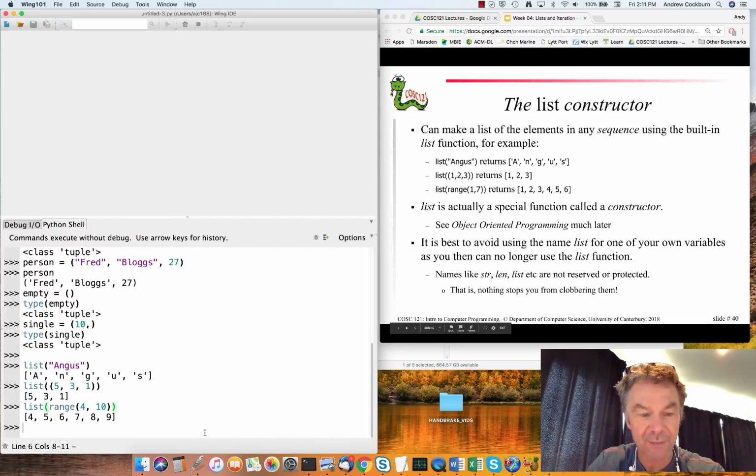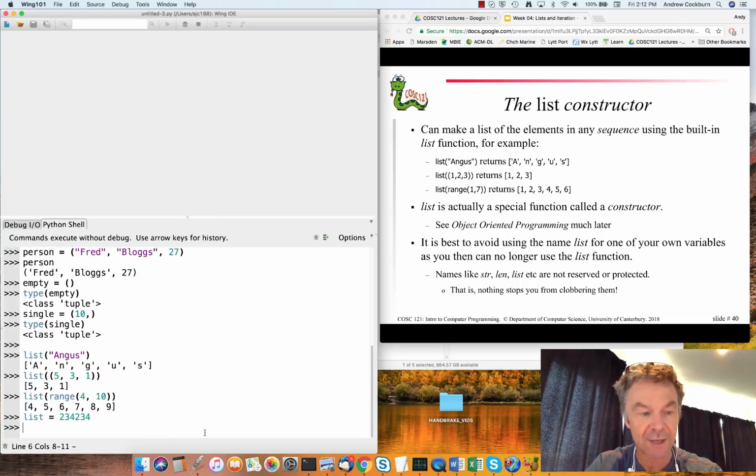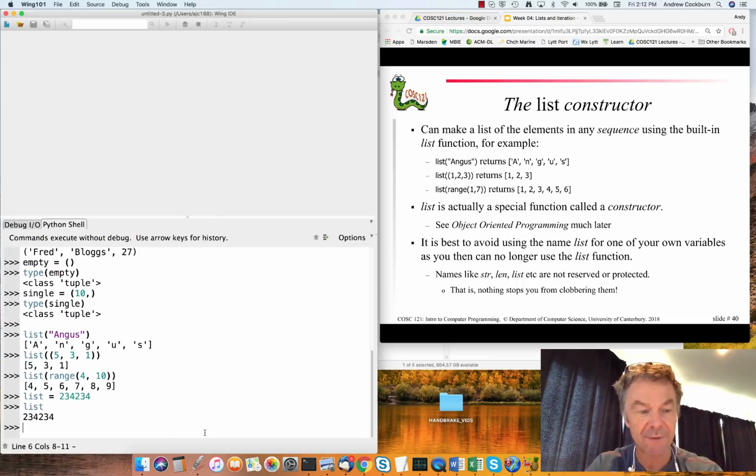Oh, one more thing to point out is that Python's very flexible in its use of variable names. So it allows lots of things that are actually crazy. So you've just seen me use the list function to do a series of data conversions. But if I use the name list to, say, refer to an integer value here, Python's perfectly happy for me to do so.